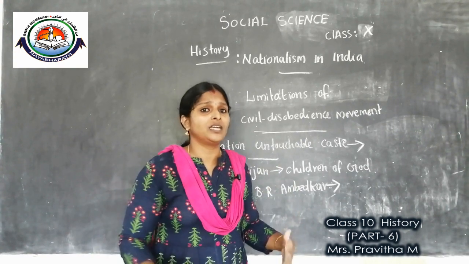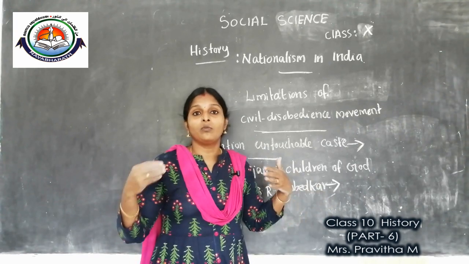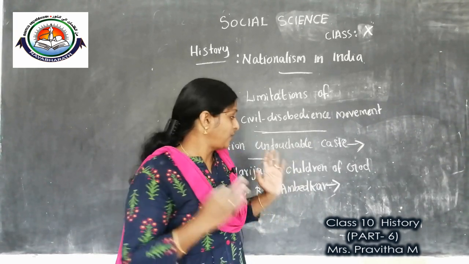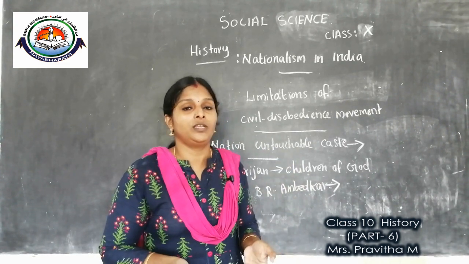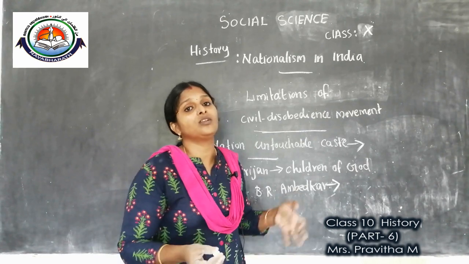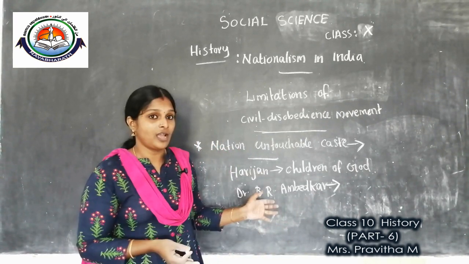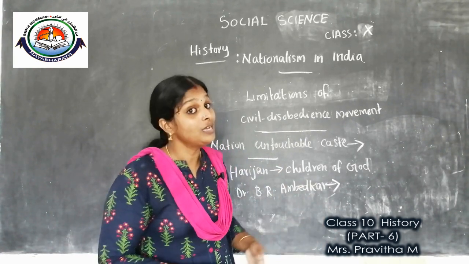Then he realized that when he became a young, active person, he would find a solution to the untouchability faced by his own community. In childhood itself he took a pledge that he would remove untouchability from India and solve the problem faced by his own caste.